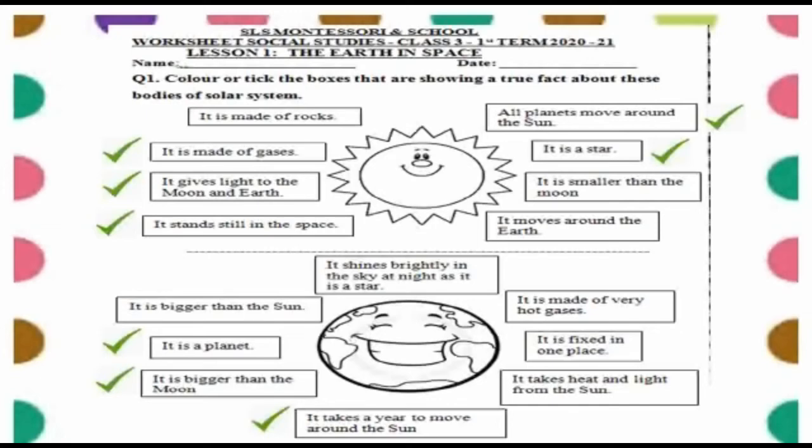It takes heat and light from the sun. Yes, it is true. This earth takes heat and light from the sun. It is not fixed in one place. Yes, it is not fixed. It spins around the sun. It is made of very hot gases. No, it is false.